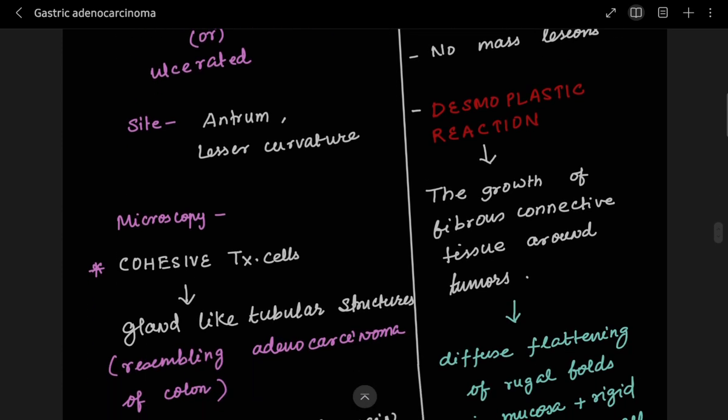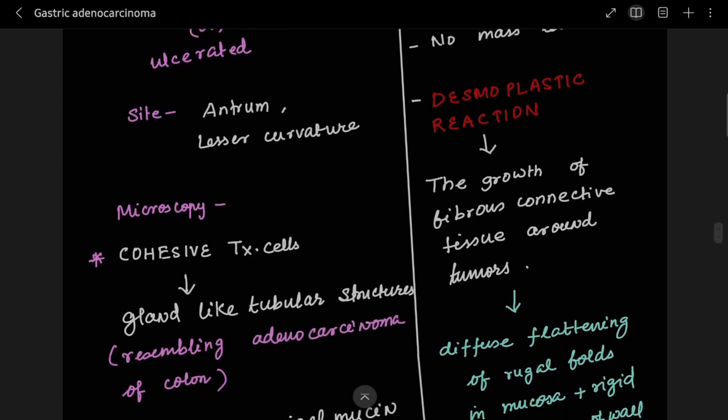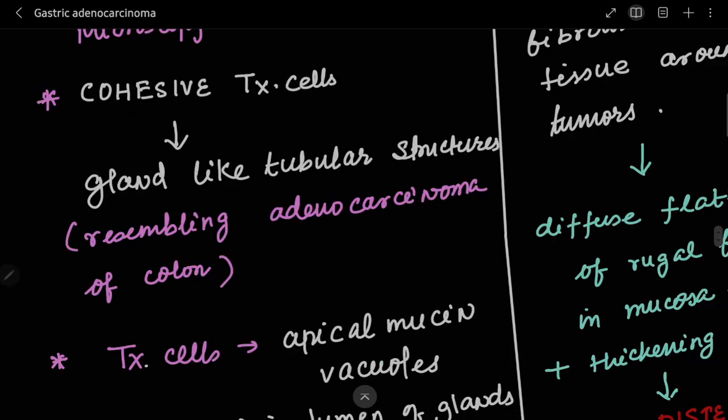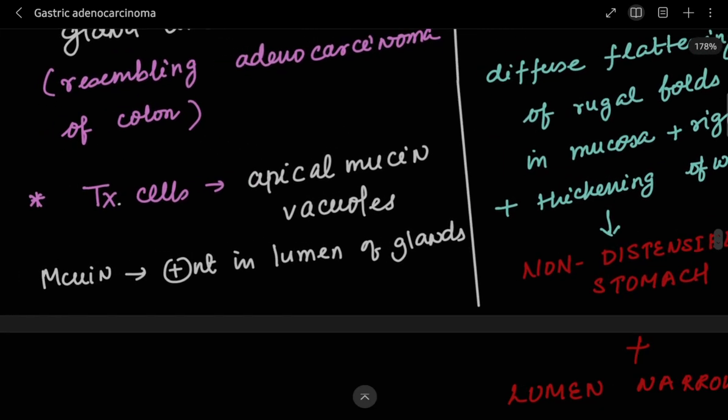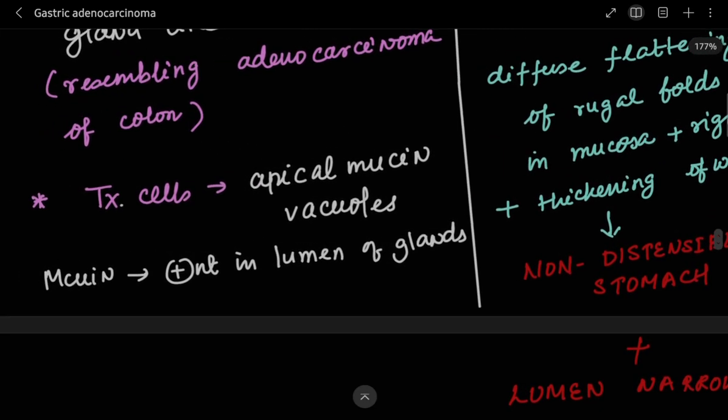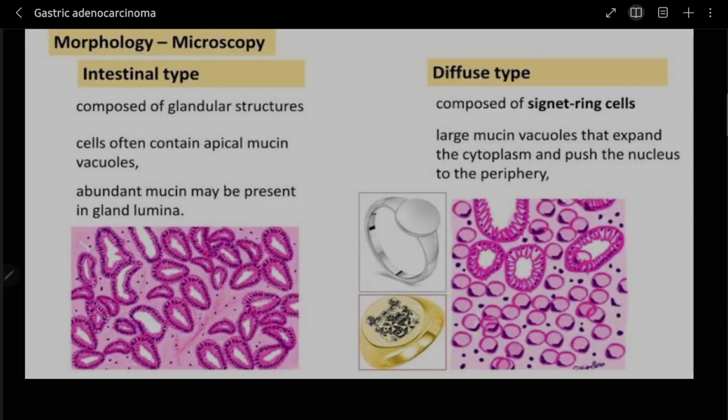Now microscopy. Microscopy, it's written that cohesive tumor cells, right? This is very important. That the tumor cells have the cohesive property, right? And due to that, they have formed gland-like tubular structures, right? Resembling adenocarcinoma of colon. The important feature of the tumor cells, you will see there are apical mucin vacuoles, right? And the mucin may be present in the lumen of the glands. So this is the diagram I have put, okay, for you all. If you will see, this is the intestinal type, right? So here are the apical mucin vacuoles, right?